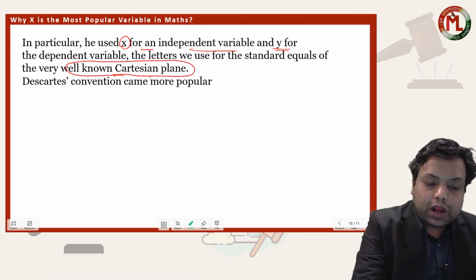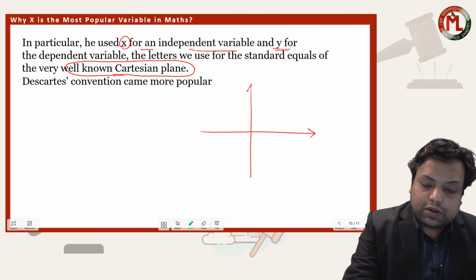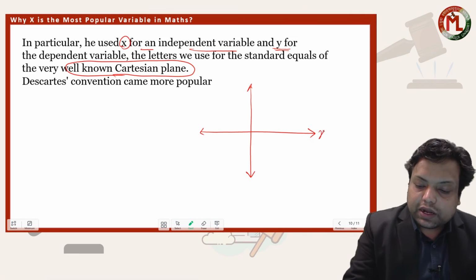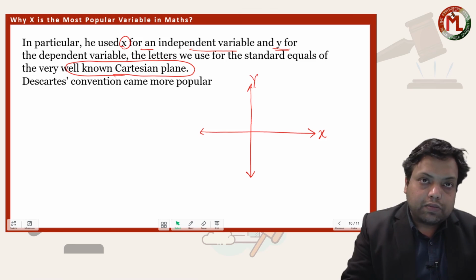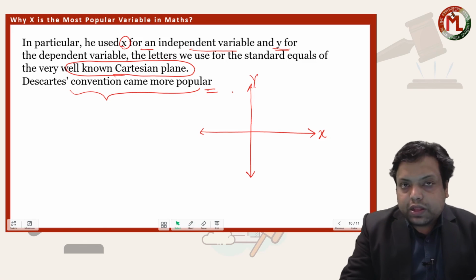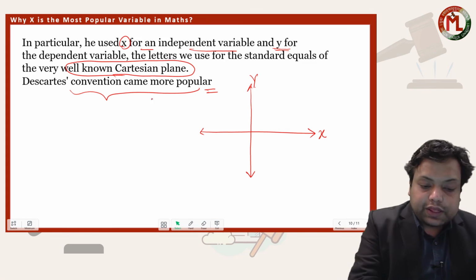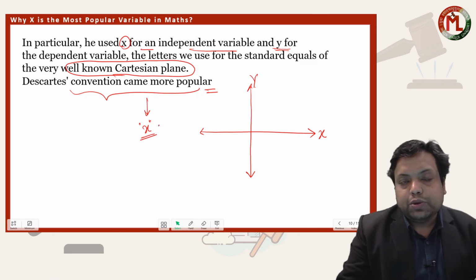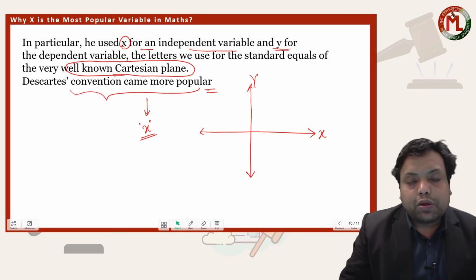And the letters we now use for standard equations were variously known, for the well-known Cartesian plane, isn't it? The plane which you draw for your graph purposes is called the Cartesian plane, by the name of René Descartes, isn't it? And maybe by this notation the x becomes so popular in maths as a variable. So nevertheless, whoever invented it, he may be Muhammad, he may be Viète, he may be René Descartes, but x has gained popularity since then, especially after Descartes' contribution, and x has become a popular variable in mathematics. Okay, and so we have to use it in all our equations.